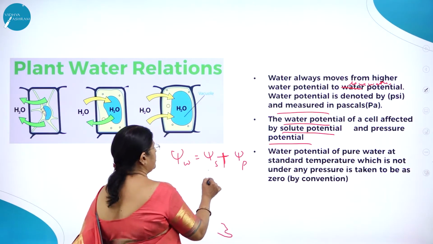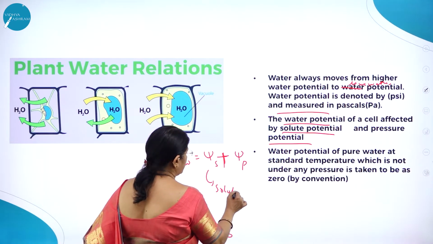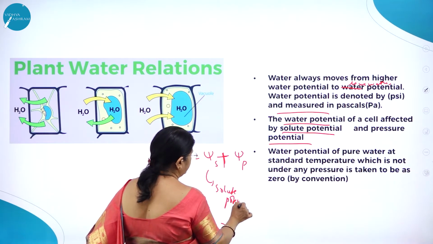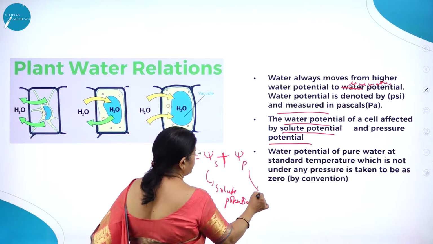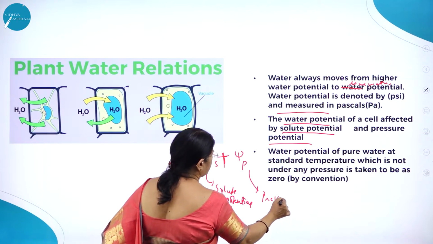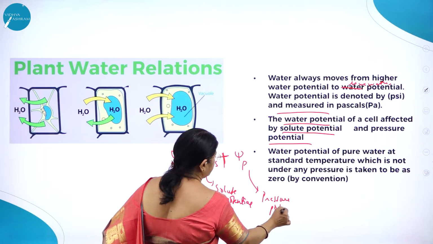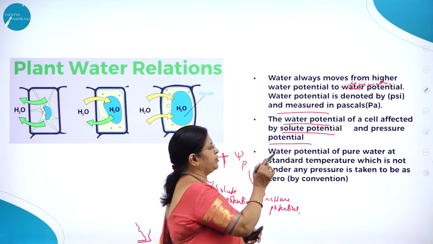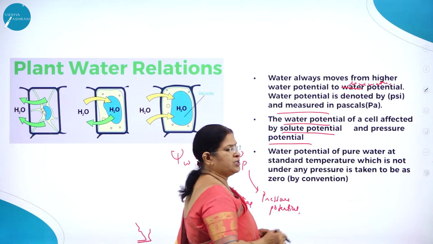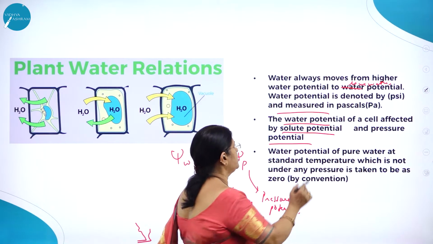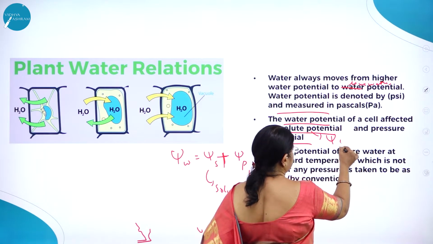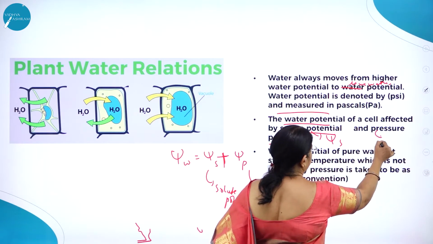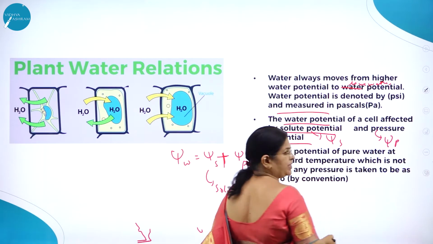So this stands for solute potential and this stands for pressure potential. The water potential of a cell is affected by solute potential and pressure potential. Solute potential you can write as psi S, and pressure potential you can write as psi P.